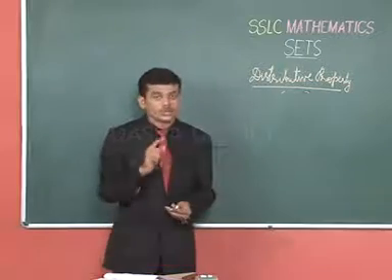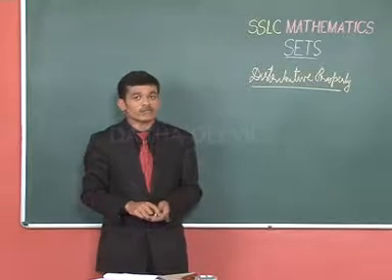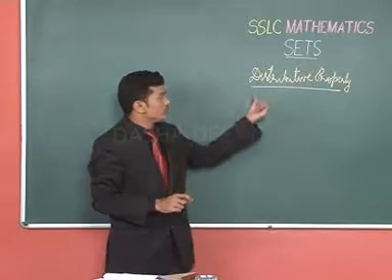Similarly, union and intersection also obey the distributive property.